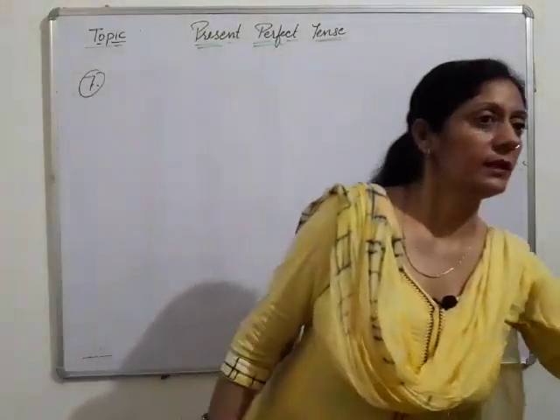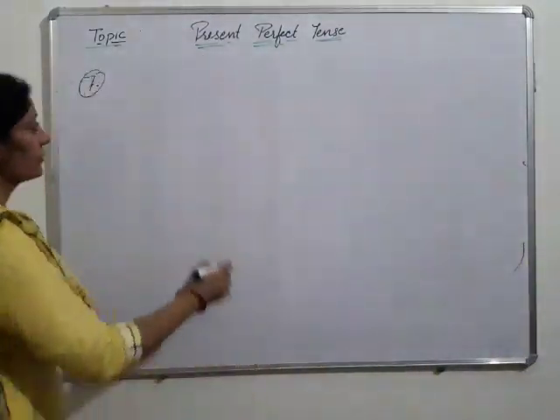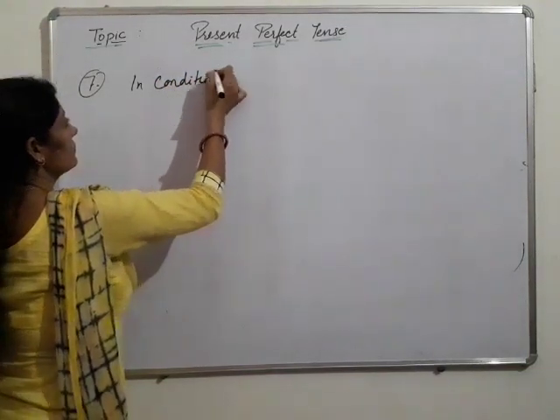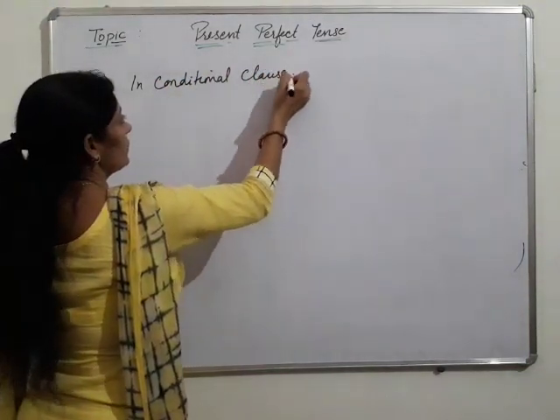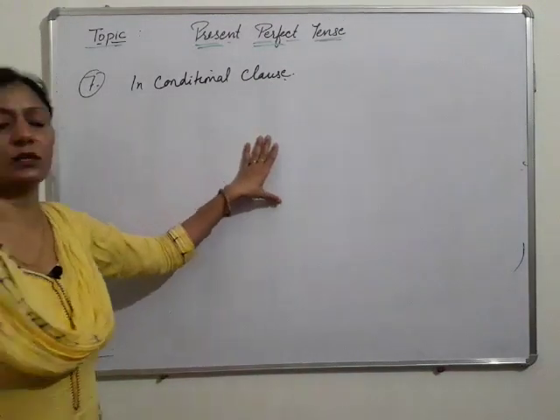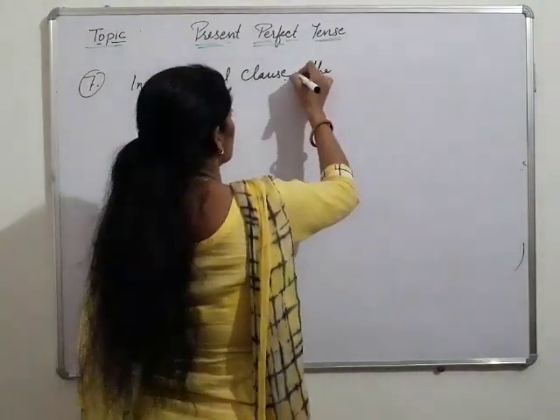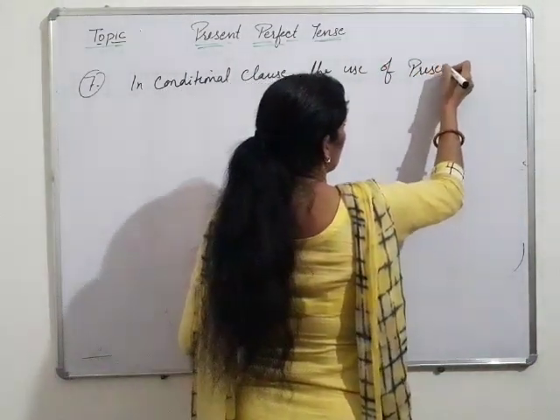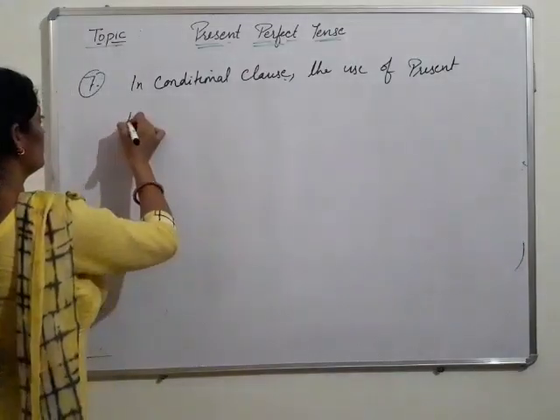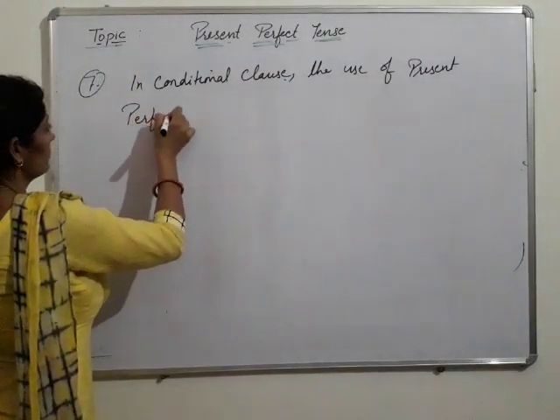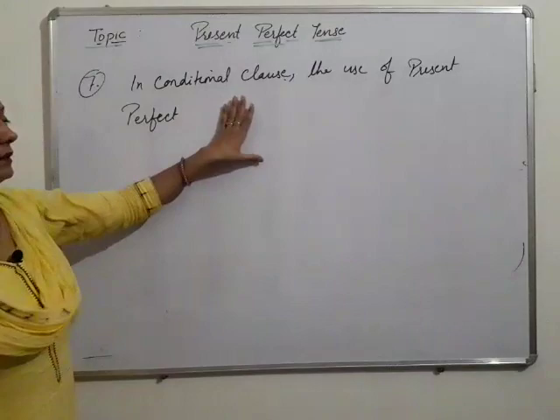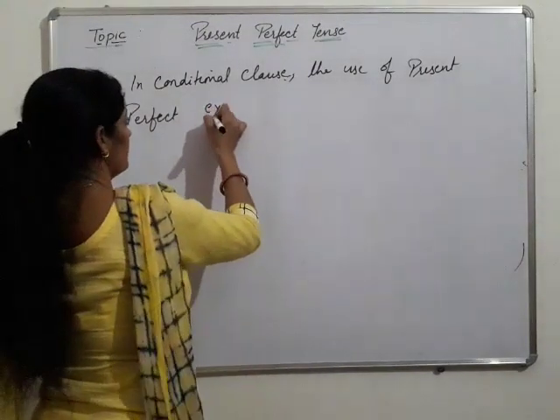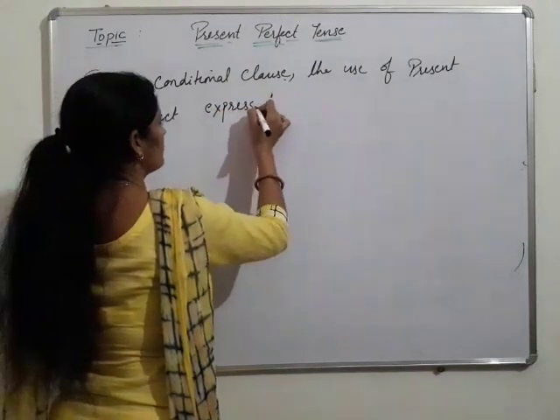Now number 7 is in conditional clauses. In a conditional clause, the use of present perfect expresses future.